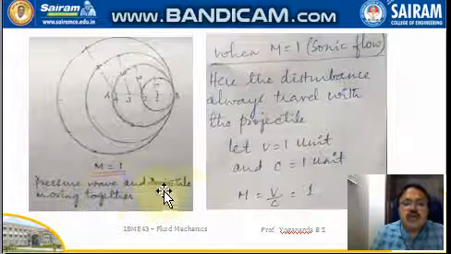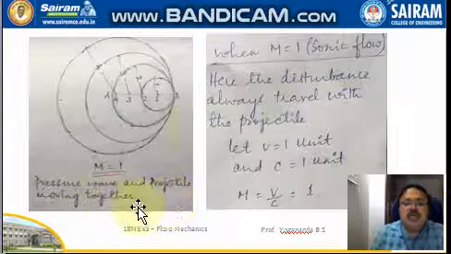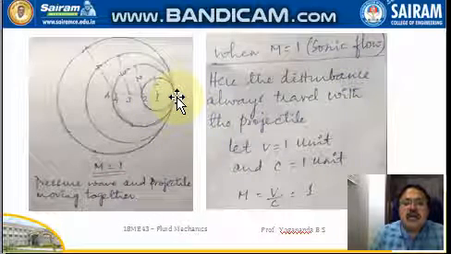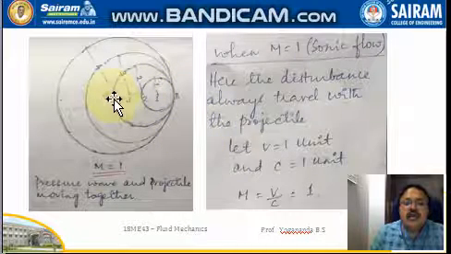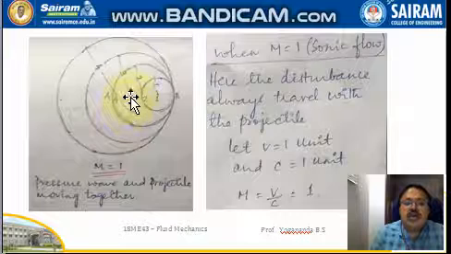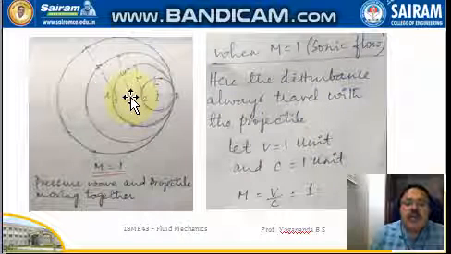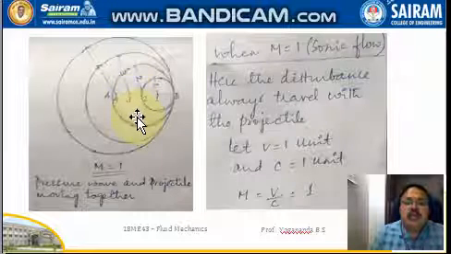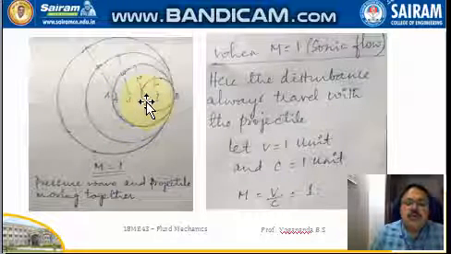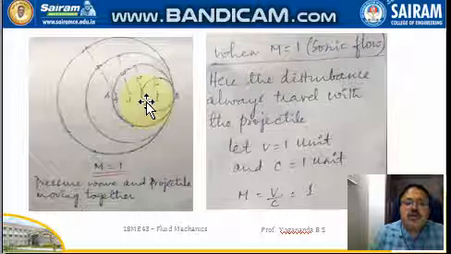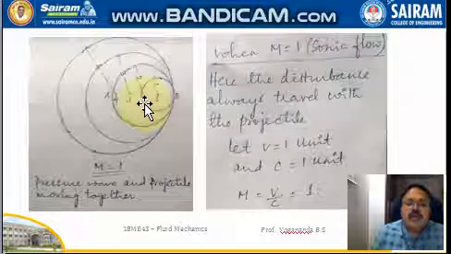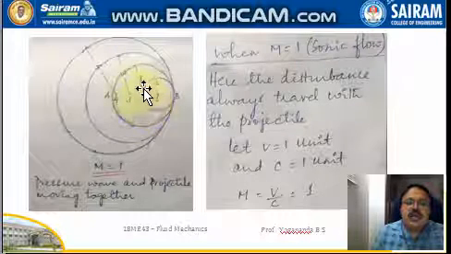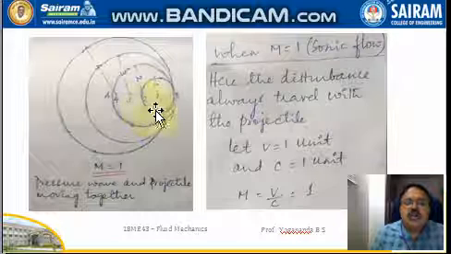So the pressure wave and the projectile are moving together. When the pressure wave reaches point 3, at the same time my projectile is also reaching point 3. When my pressure wave reaches point 2, at the same moment my projectile is also reaching point 2.